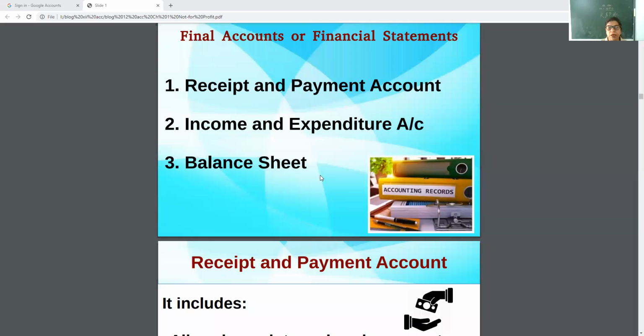Receipts and payment account is like a cash account. All cash receipts and cash payments are entered in it. Second, income and expenditure account.